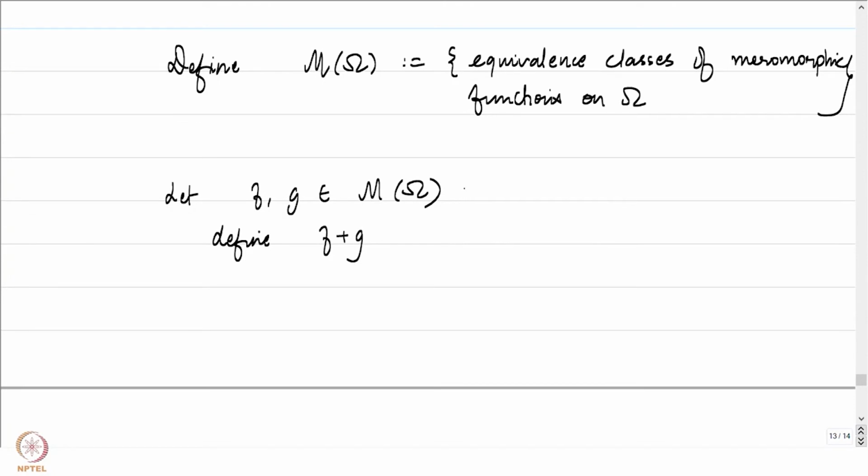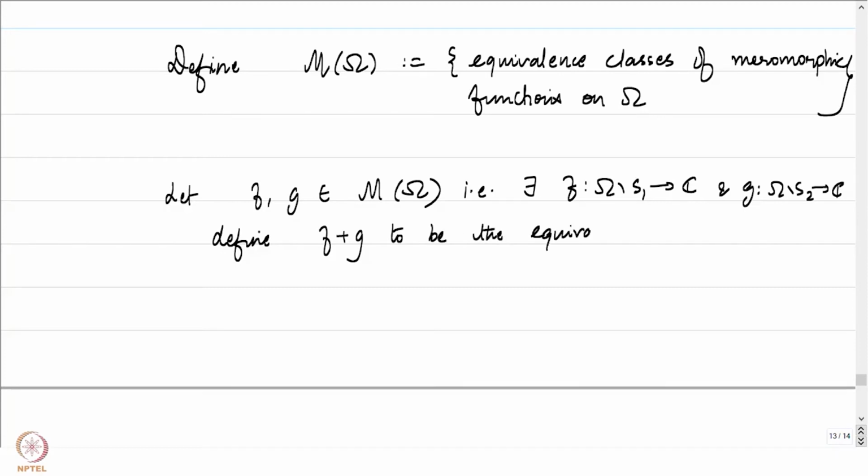That means, i.e., there exists a function f on omega minus S1 to C, and g from omega minus S2 to C, which represent f and g respectively, and we define f plus g to be the equivalence class of the function f plus g, which is defined on omega minus S1 union S2 into C. There are a few checks to be done here.